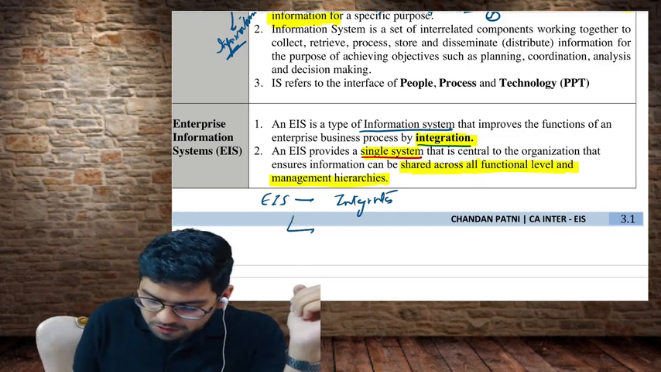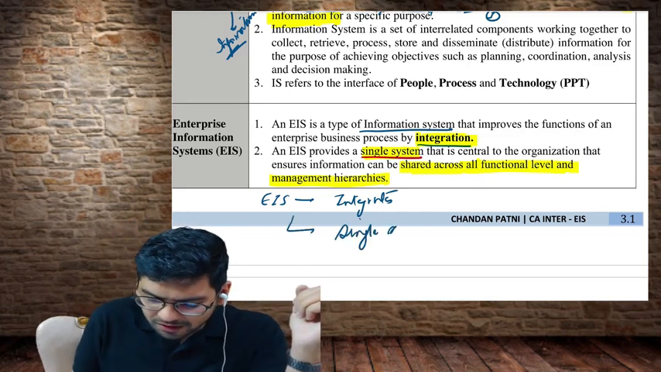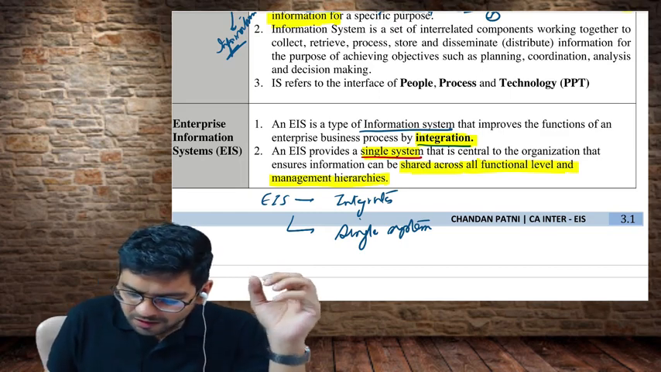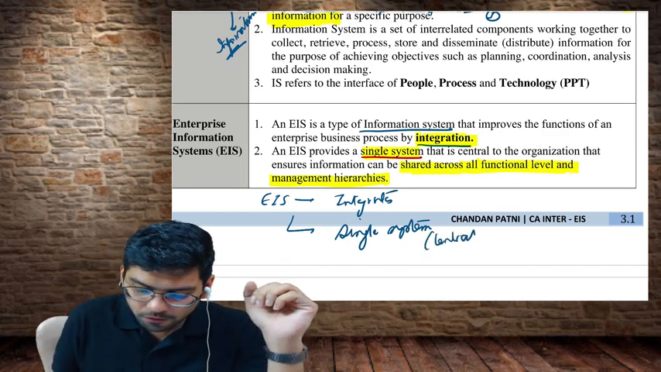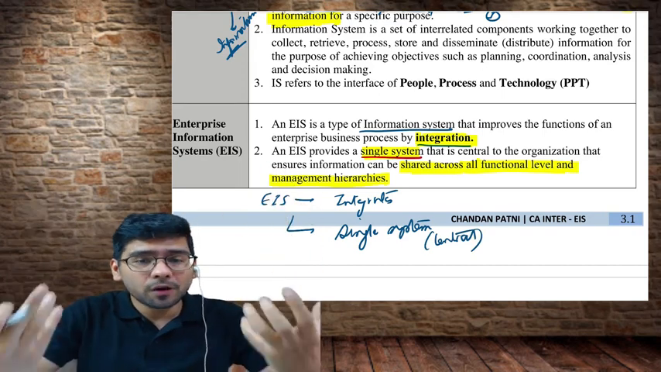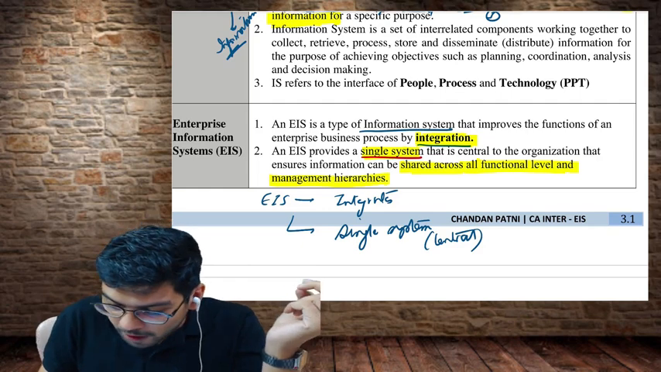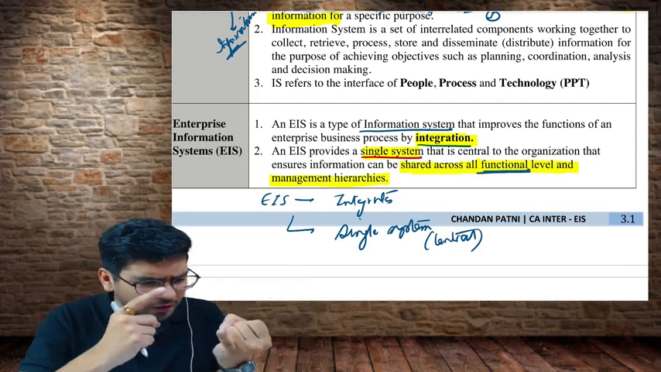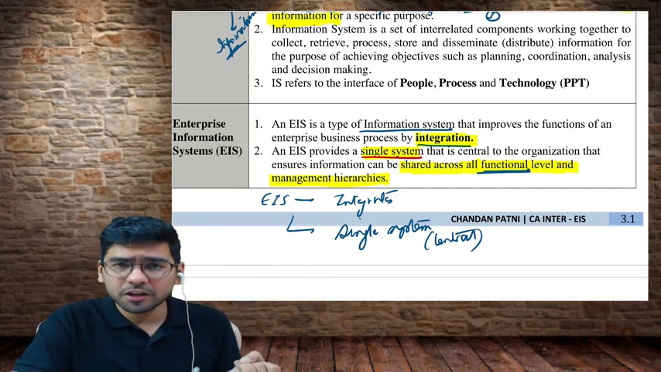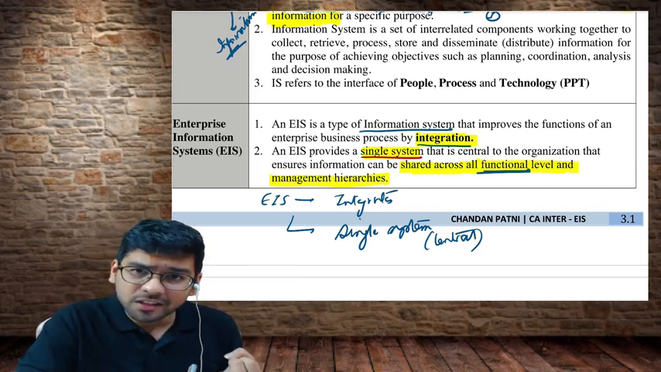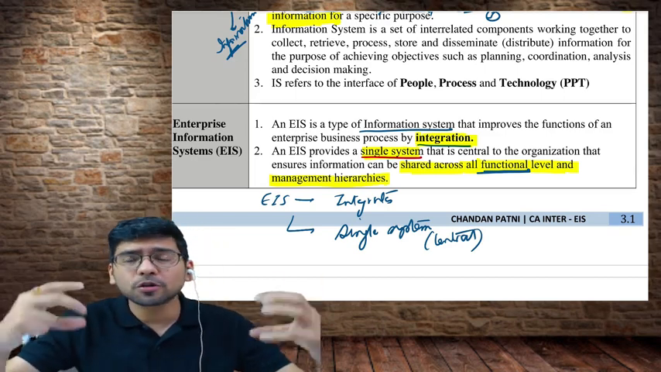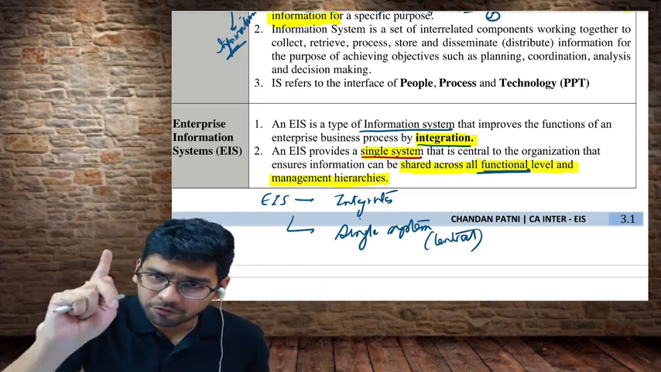Okay, and then secondly, you just remember that it is a single system. Because it is a single system which is central to the organization, it can be accessed by everyone. When I say everyone, it simply means it can be accessed by all functions, be it research and development, marketing and sales, manufacturing and production, accounting and finance, logistics, HR, or IT, information technology. All the departments, all the functions will be able to access it, first point.